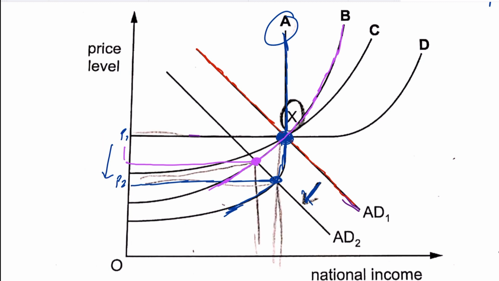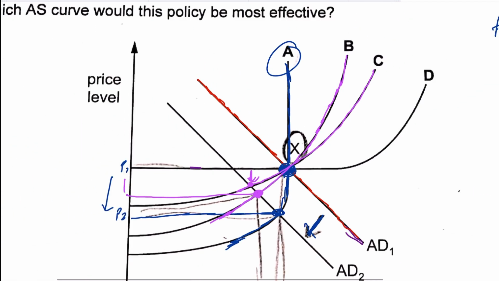And if you look at C, there's an even lesser decline in price. It declines till only here. And if you look at D, there's no change in price because the original price is here and then AD shifts to the left, so the price level is still the same. So that makes A the correct answer, guys.